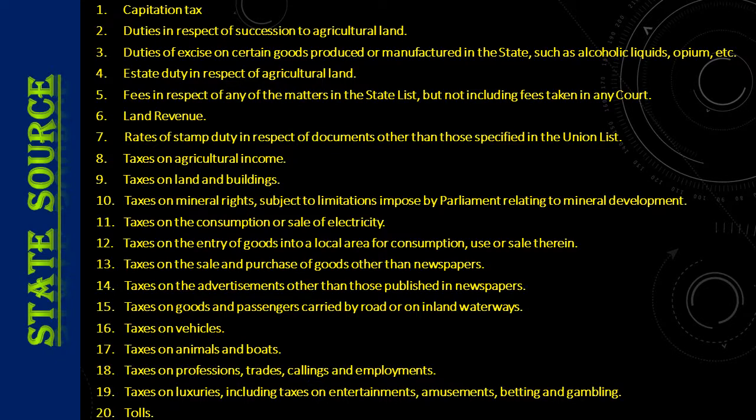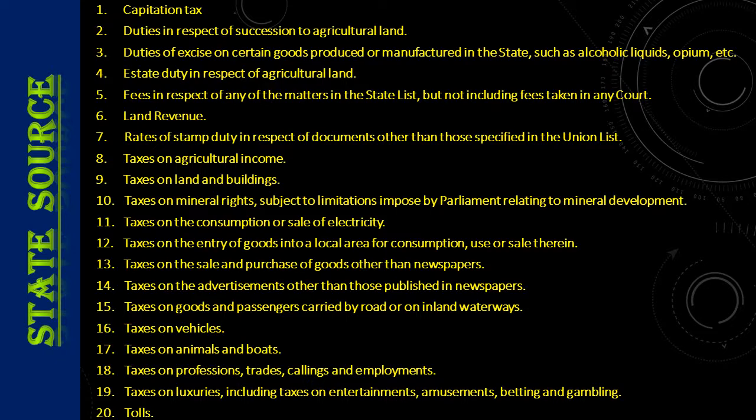Taxes on agricultural income. Taxes on land and buildings. Taxes on mineral rights subject to limitations imposed by Parliament relating to mineral development. Taxes on the consumption or sale of electricity. Taxes on the entry of goods into a local area for consumption, use or sale therein. Taxes on the sale and purchase of goods other than newspapers. Taxes on the advertisements other than those published in newspapers. Taxes on goods and passengers carried by road or on inland waterways.